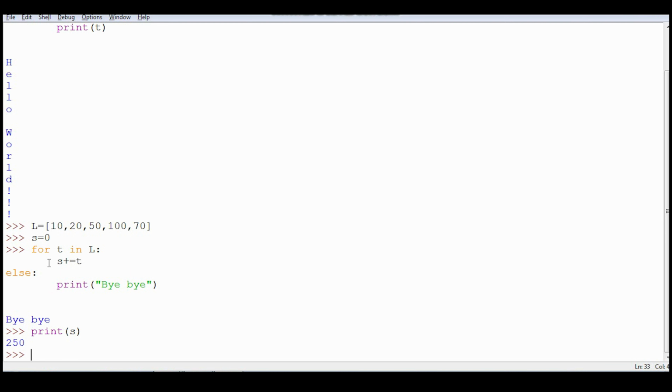Now, there are many more illustrations on for loop, but in this session we have just seen the basic syntax of for loop and how it works. That's all for today. Hope you have understood today's discussion. In the next session, we'll discuss transfer statements, that is break and continue.